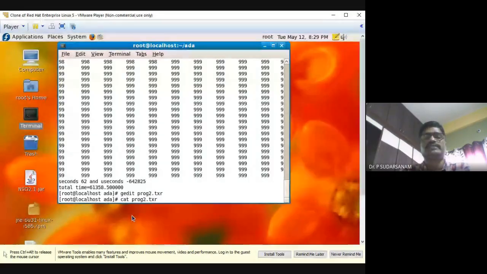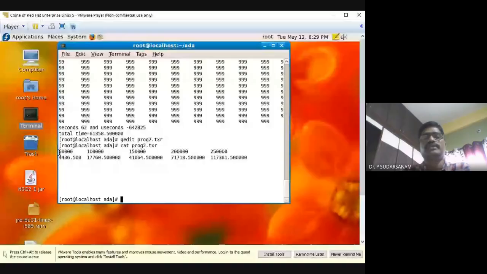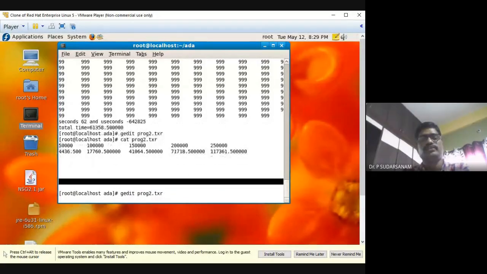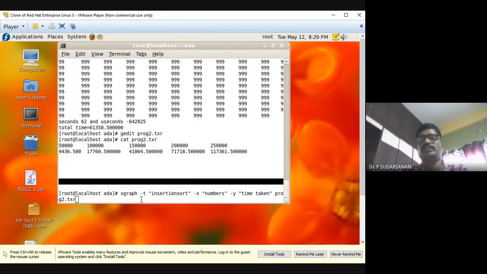So this is what: the x-axis is nothing but numbers, and the y-axis is nothing but how much time it took to execute. Now I want to plot the graph. Last class itself I showed the syntax. This is the syntax. So I told you: xgraph -t, title, insertion sort I have given.